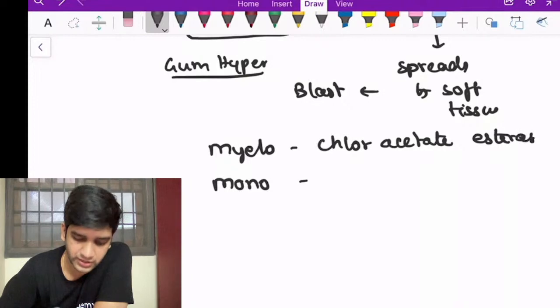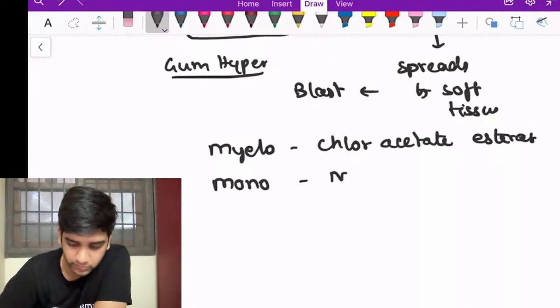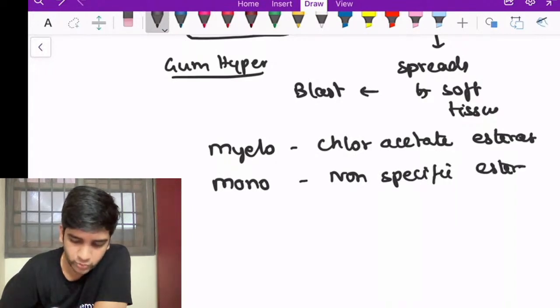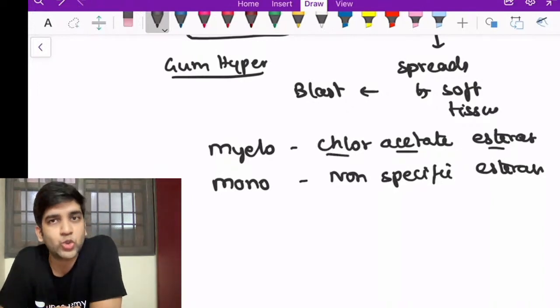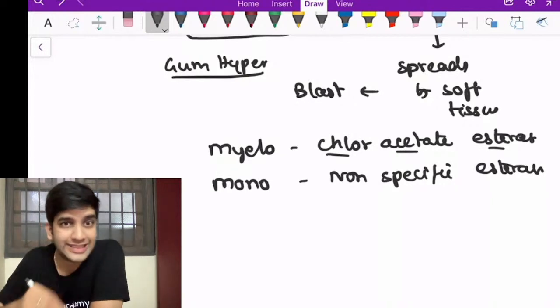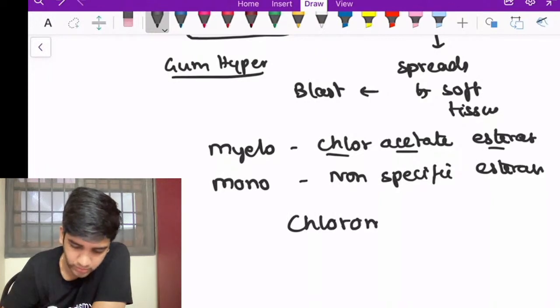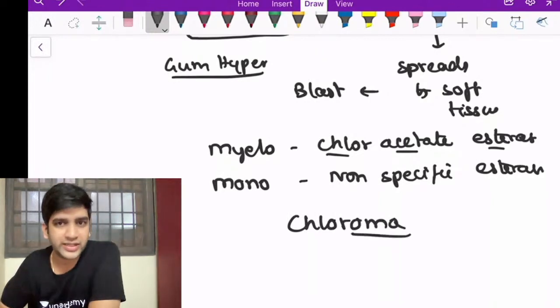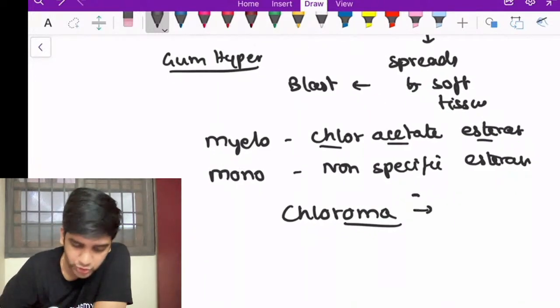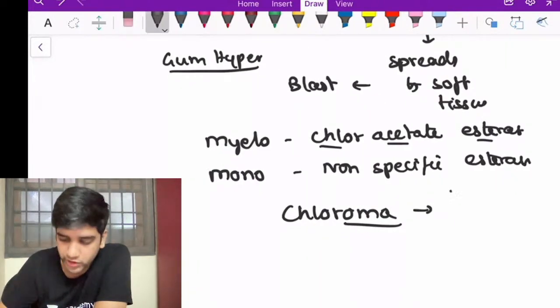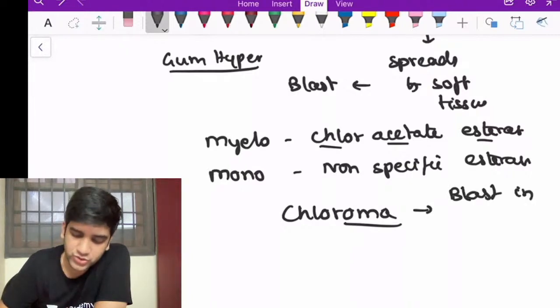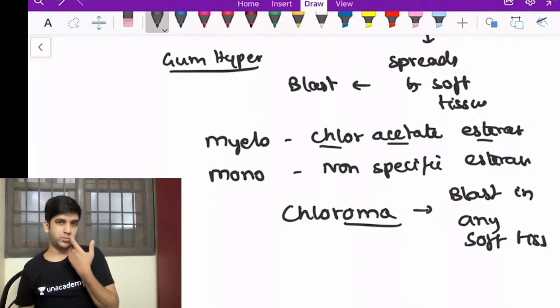Okay, there are two types of esterase. The other esterase you must have heard about is non-specific esterase. Non-specific esterase is one, chloroacetate esterase is the other, right? Because of the chloroacetate esterase positivity, we call these soft tissue blast lesions chloroma. The suffix -oma is swelling. So chloroma is nothing but soft tissue blast. It's the same leukemia. Whenever I have blasts in any soft tissue, I call it a chloroma because of the chloroacetate esterase positivity, right?